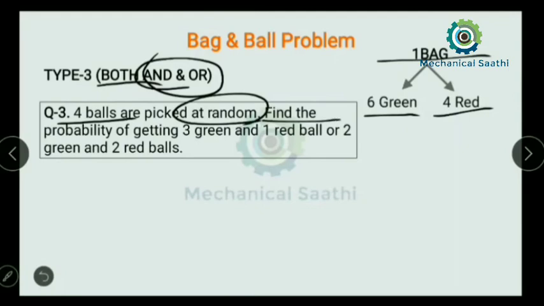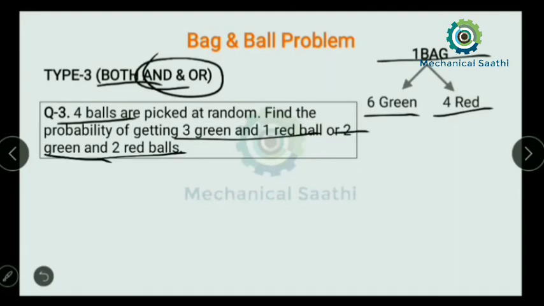Find out the probability of getting 3 green balls and 1 red ball, or 2 green balls and 2 red balls. This is what we need to find out: 3 green balls and 1 red ball, or 2 green balls and 2 red balls.